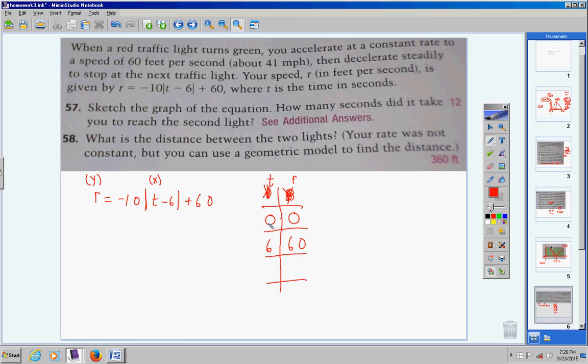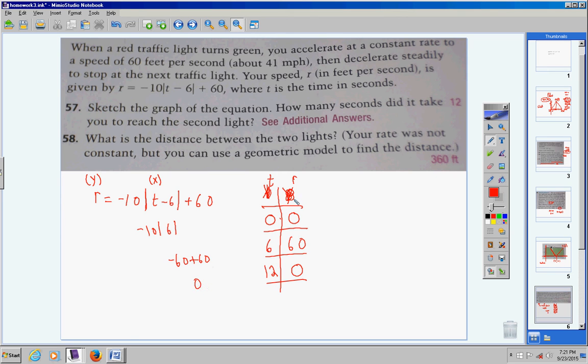Now, as long as the gap from here to here is the same as it is from here to here, then this number here is going to match this number here. So, here's what I'm going to do. I went from 6 to 0, or 0 to 6, so I'm going to put a 12 here, that way my gap's the same, okay? So at 12 seconds, guess what I'm back down to again? 0. Watch. Put a 12 in here. 12 minus 6 is 6. The absolute value of 6 is 6. Negative 10 times 6 is negative 60. Bring down your positive 60 and you get out a 0.